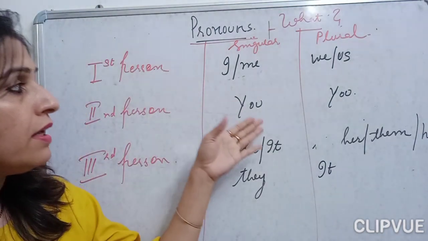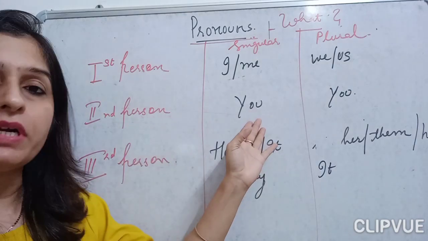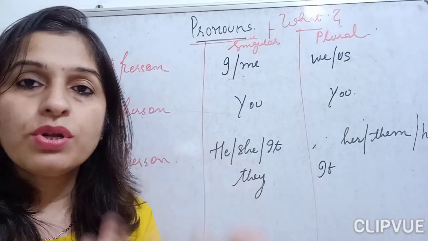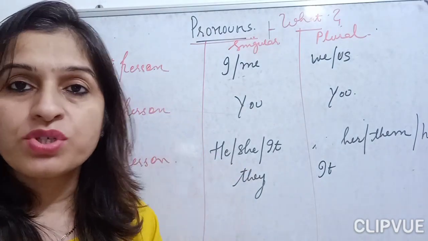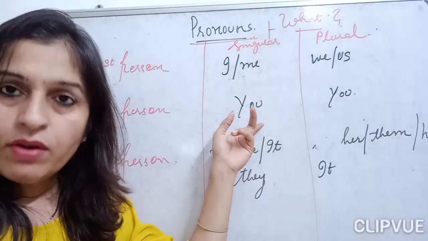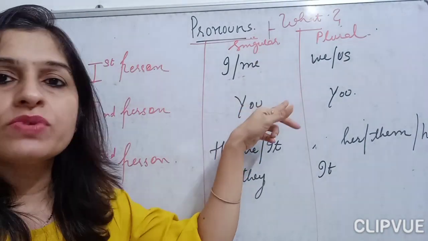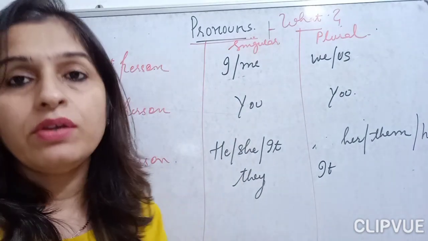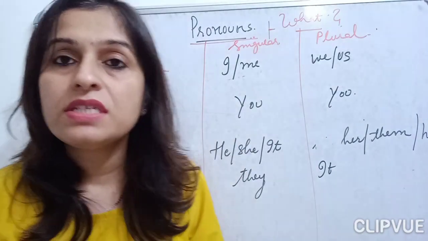Okay. Then you is the second person here. Now who is you here? You people, the children, the audience who is watching this video, who is listening to me, they are you. Suppose you take a classroom scenario, children. In a classroom, you and your teacher are present and she is teaching you.